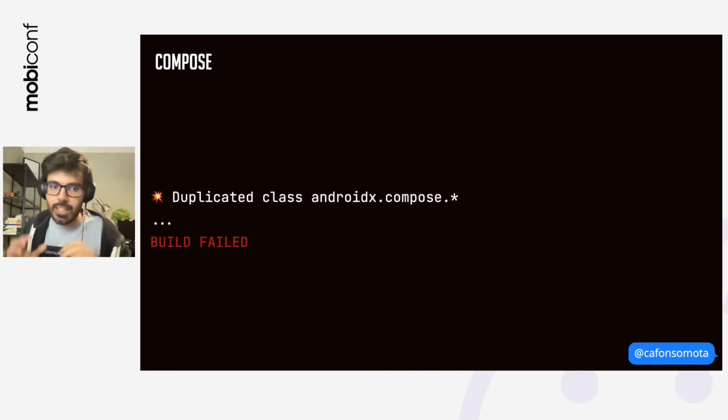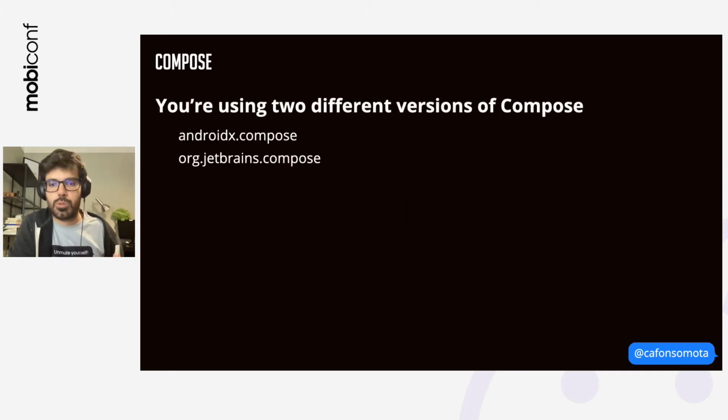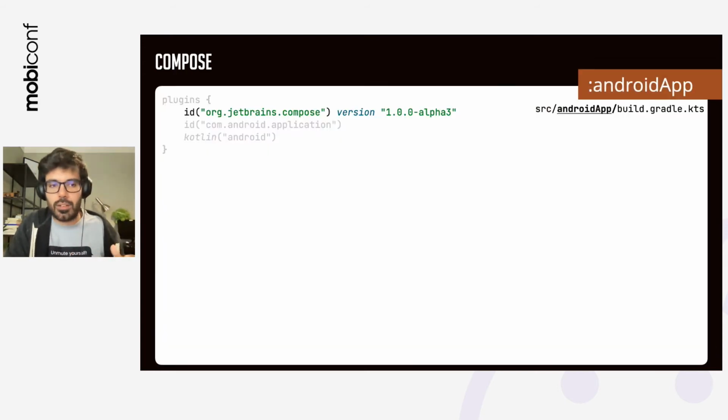Yes. This means that we've got duplicated classes in our code. This happens because we're using two different versions of Compose, one from AndroidX Compose and the other from JetBrains Compose. The solution is quite simple, okay? You just need to replace the Google one with JetBrains Compose. Internally, what this plugin is going to do is replace any AndroidX with the correct version. And now, if you compile your project, you're able to have Compose on Android and desktop.